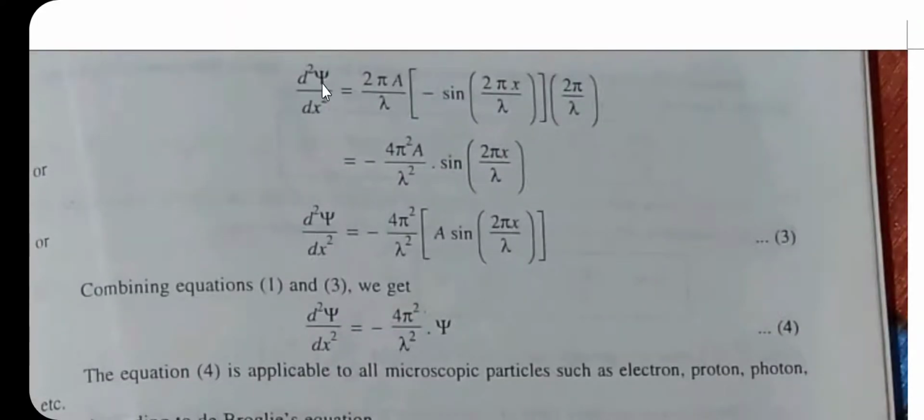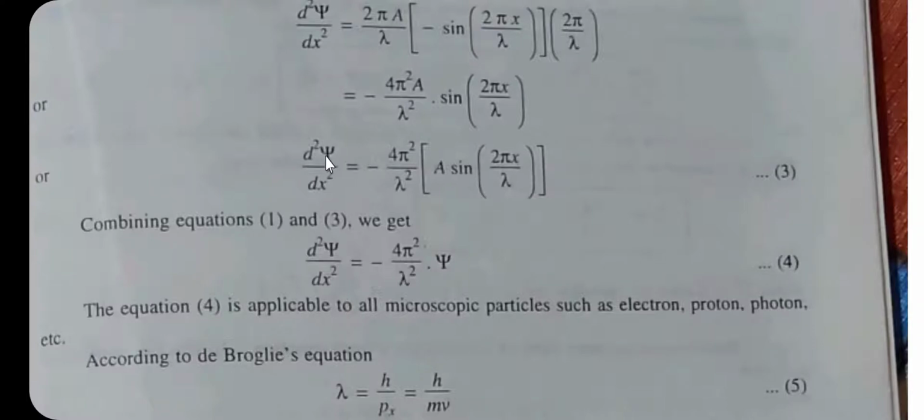Then this can be written as d square psi by dx square is equal to minus 4 pi square a divided by lambda square sin of 2 pi x divided by lambda. Rearranged, d square psi by dx square is equal to minus 4 pi square divided by lambda square, in bracket, a sin 2 pi x divided by lambda. This is equation number 3.